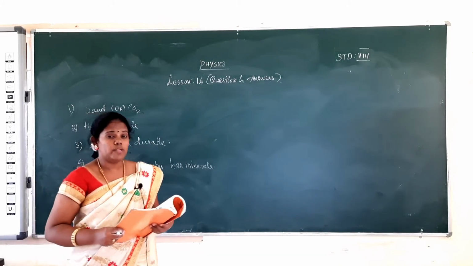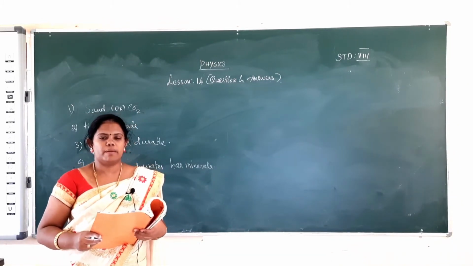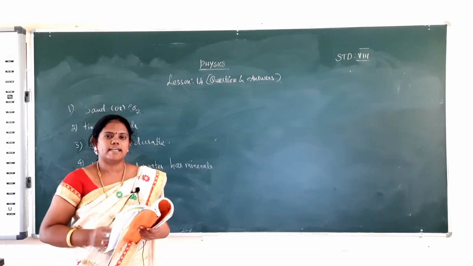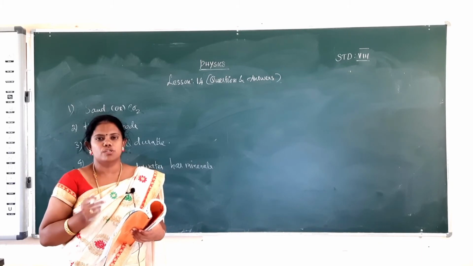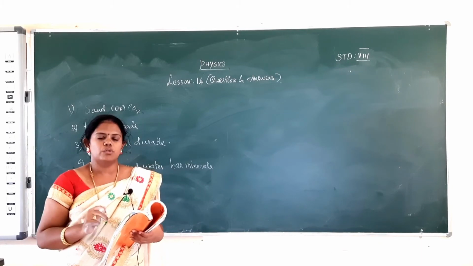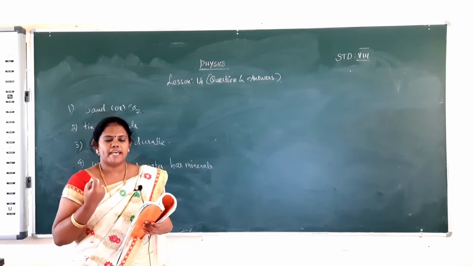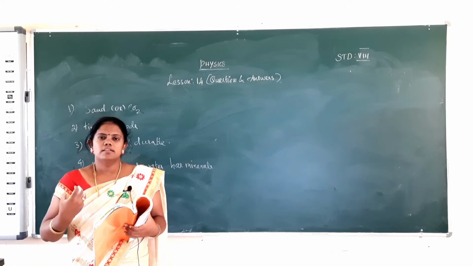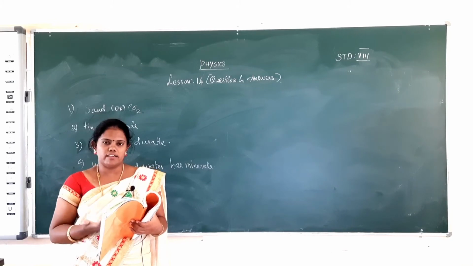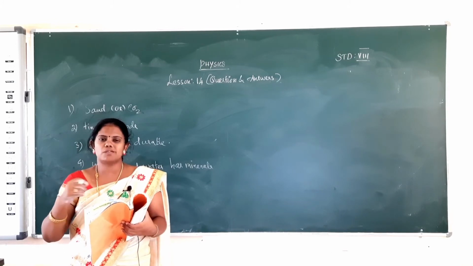We use one activity to explain the chemical effect of current. Already I taught in the previous class: take carbon rods in an electrolytic solution, a salt solution, then current is passed through the carbon rods. The carbon rods will expel some gases at the bottom of the layer. That explains the chemical effects of current. That activity you have to explain.